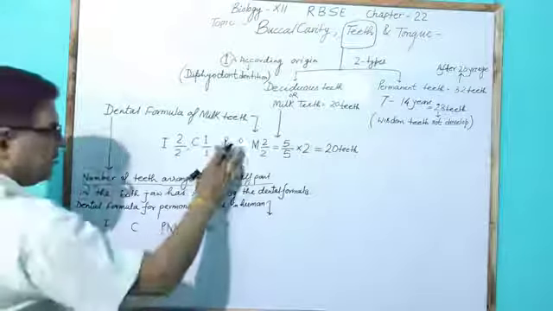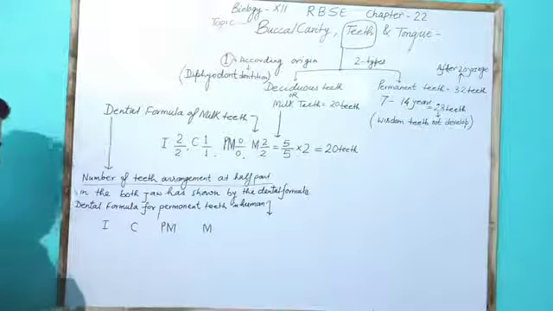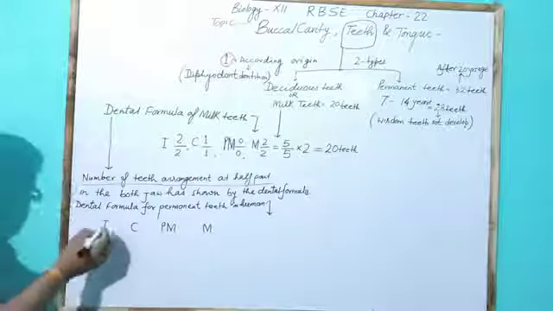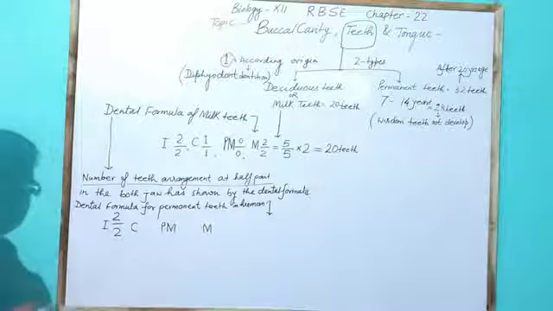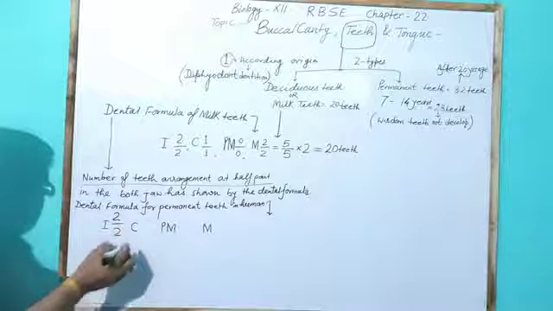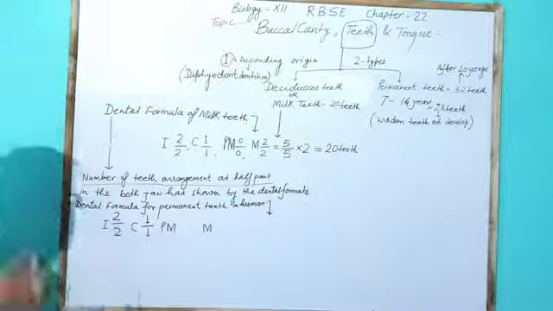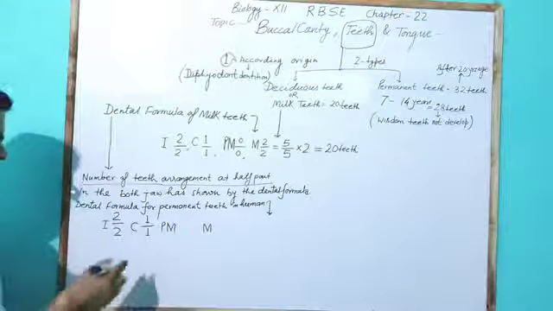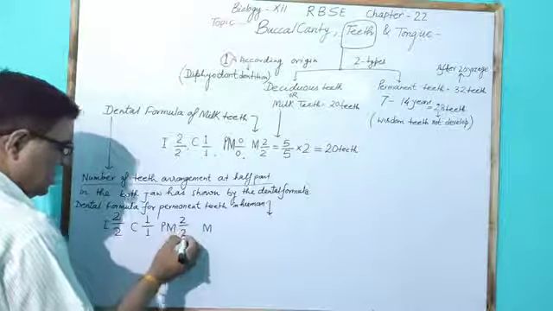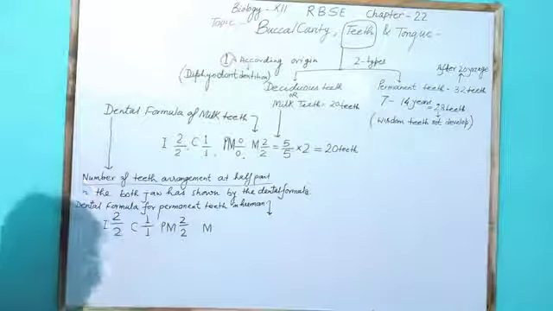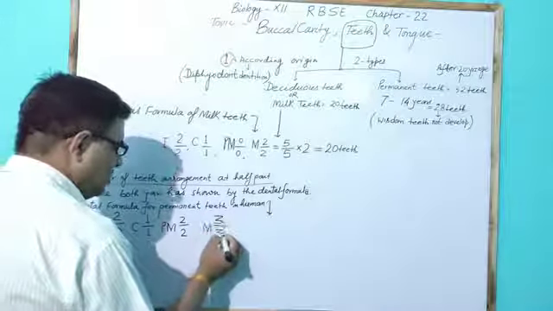Sometimes this M is written in capital letter. Incisor is present as two in both jaws, written as 2/2. Canine is one on one side in each jaw, and premolars are present as two in the half of one jaw. Molar is present as three in the half of one jaw.